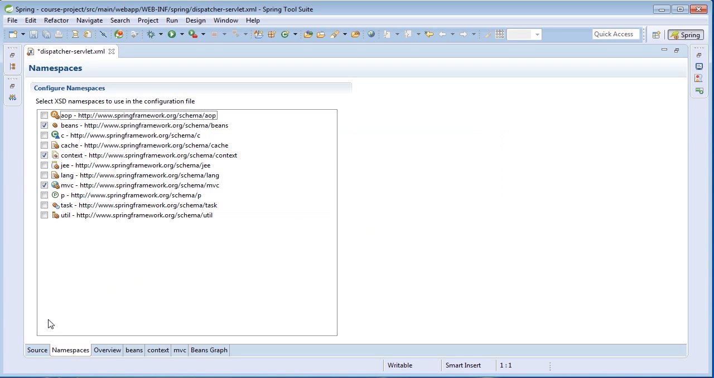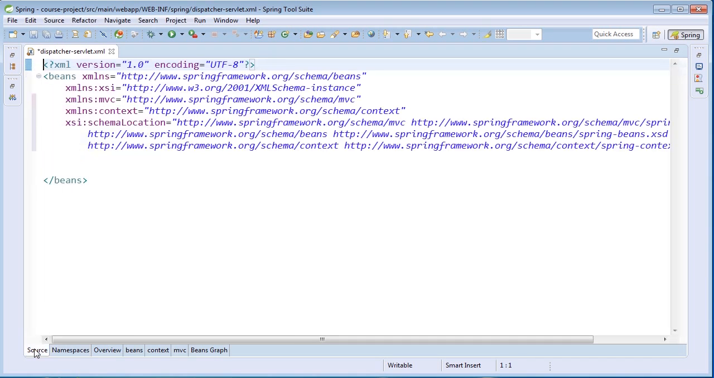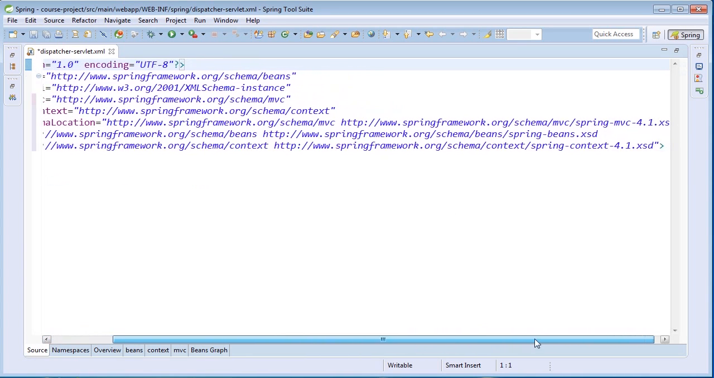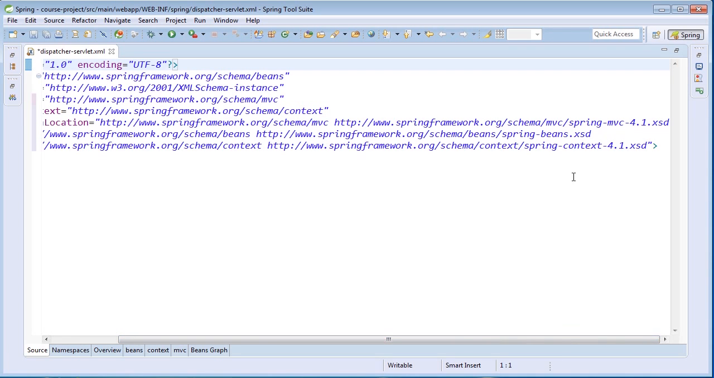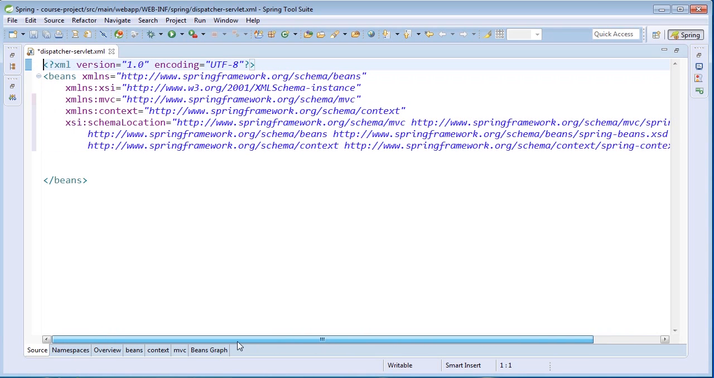Once we add these two namespaces, let's go back to our dispatcher servlet configuration file, and what you'll notice is that the XSD files have been added to our XML file. Here we see the Spring MVC XSD file as well as the Spring Context XSD file. And those will help us so that our XML file is valid and we are using proper tags. So let's save our dispatcher servlet at this point.